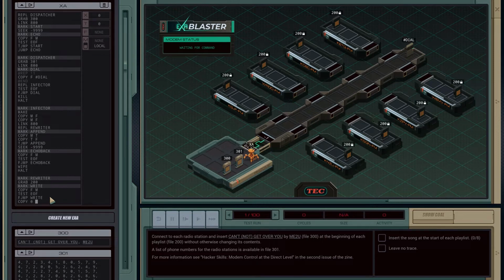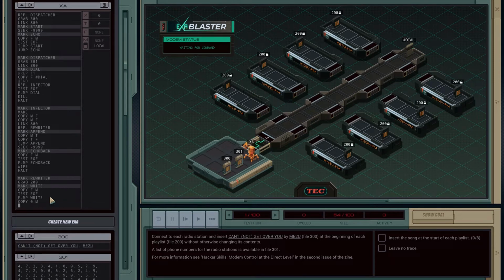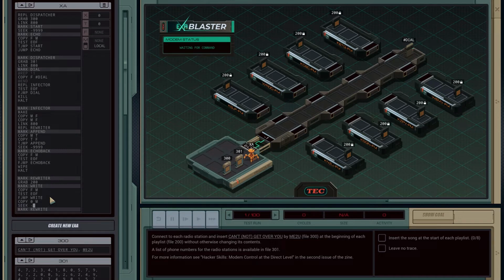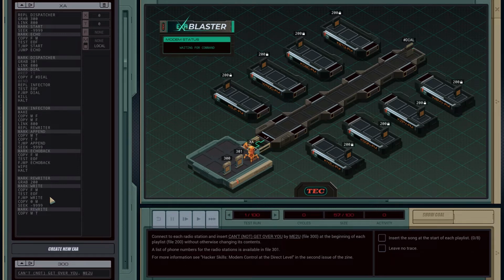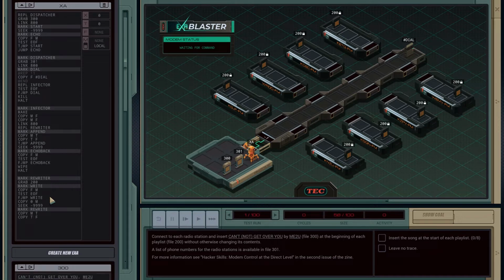So we'll copy 0 into M. That'll be the terminating sequence, and then we can listen back, and once we get that, we know that we're done. So mark final write, mark rewrite. We'll seek to the beginning of the file that we're holding again. Mark rewrite is going to be copy M to T, and then copy T to file, and then true jump to rewrite, and that should do it, I think. We'll drop the file, and then we're done.